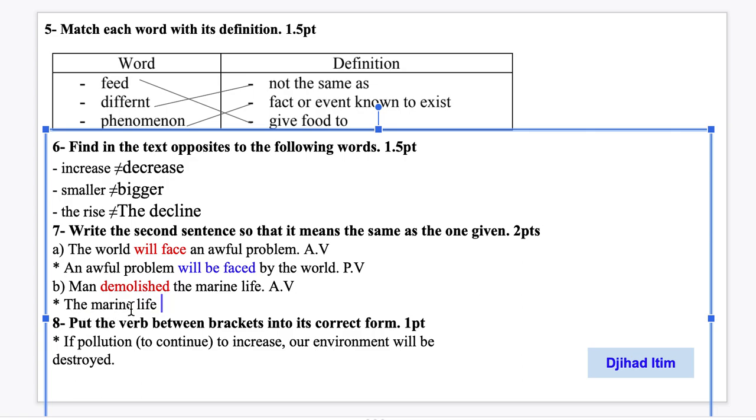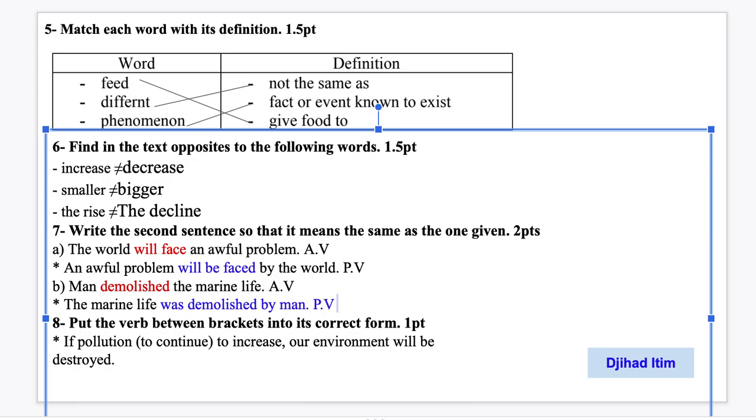So here the subject is singular or plural. The subject here is singular, right? The marine life. The marine life was or were? So was. Okay? So we write here was, and then the past participle of the verb, which is to demolish, which is demolished. Okay, demolished by man. Okay, and the full stop. Okay, here is the passive voice.